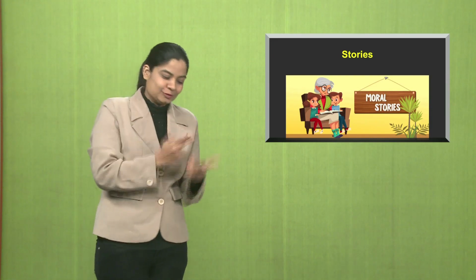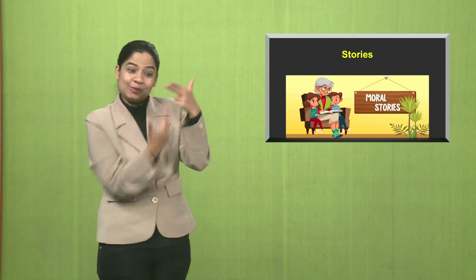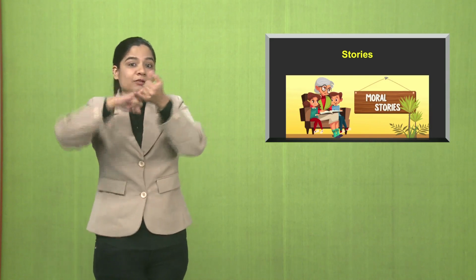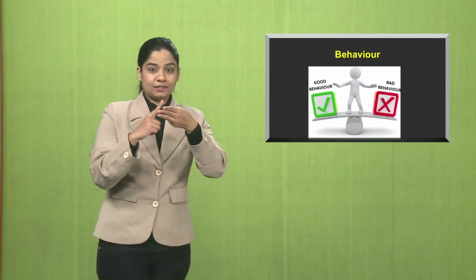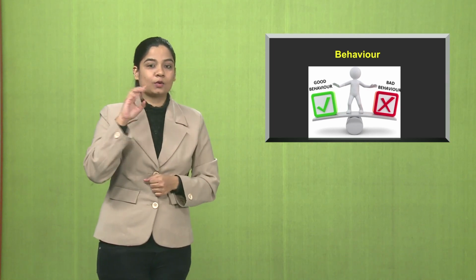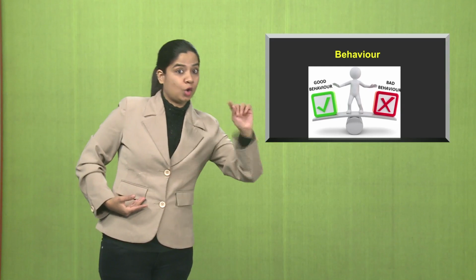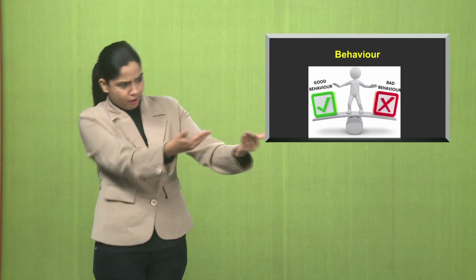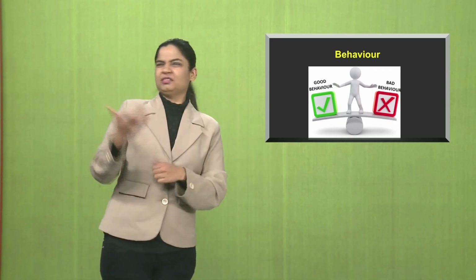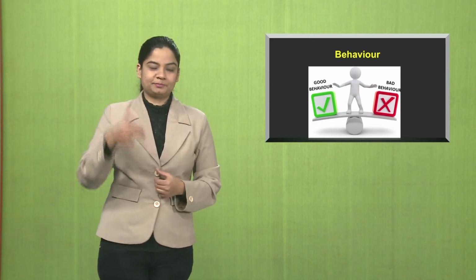Stories, a part in which people are telling about themselves. Like, for example, in this picture you can see the grandma is telling about her past stories, or something that is fiction can also be called story. If you say story, it's singular, and stories are many stories. Behavior, the way in which one acts or conducts themselves. In wrong, you can see bad behavior. In good, in the green, you can see good behavior. For example, some people don't behave well. They have bad behavior.